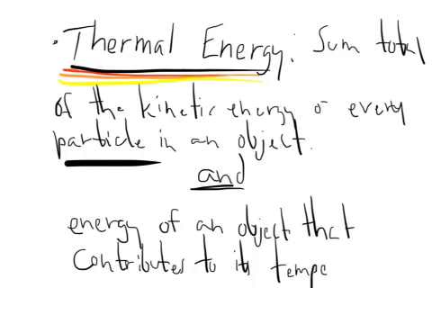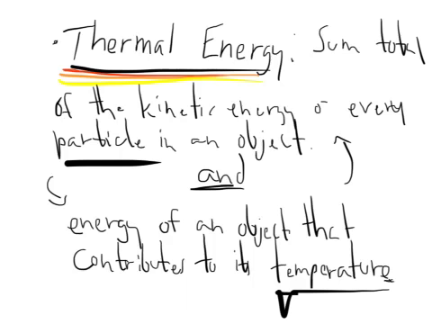So here we're starting to get some familiar terms. We all pretty much know what temperature is. We've all used thermometers. What I'm showing here is that these definitions are really kind of one and the same. So that suggests that temperature is very closely related to the movement of the particles in an object. And it's something we'll get into more detail on when we actually define temperature in another slide. But it's something to think about.